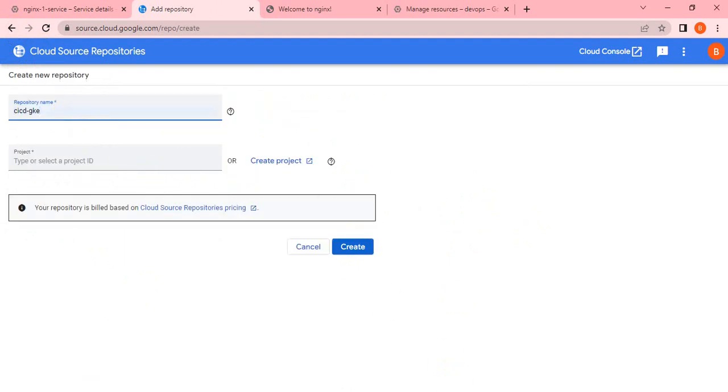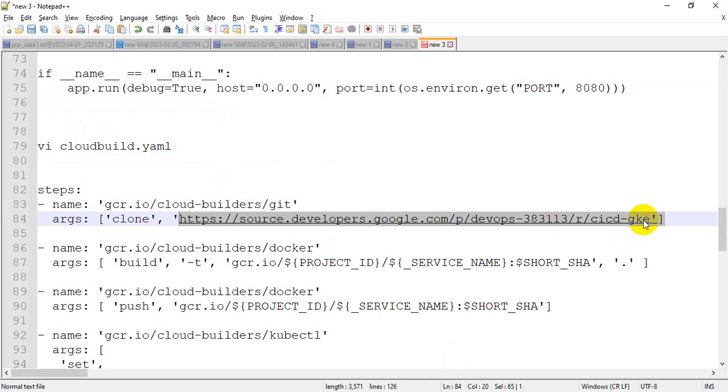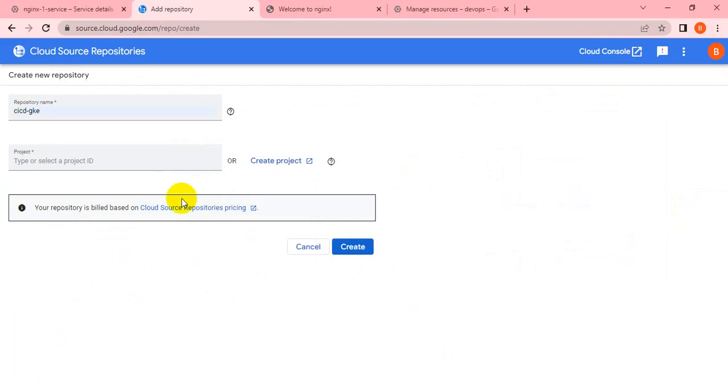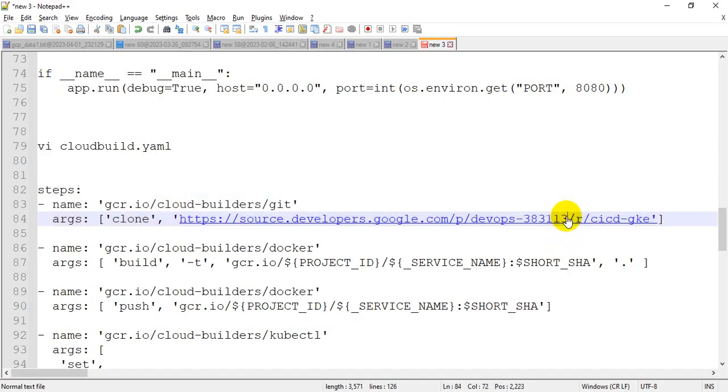I can keep the same name like CI/CD GKE, because I have the same code here, so I can replicate that. I will just have to update the project name. But if you want to change it, you can also change it. This is my project name. Let me copy it because I have to update it inside the code.